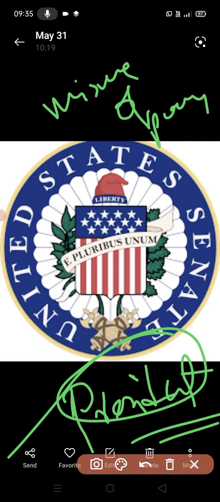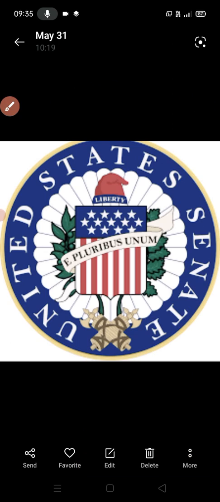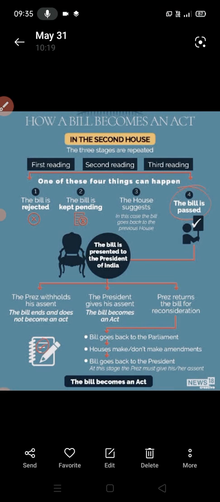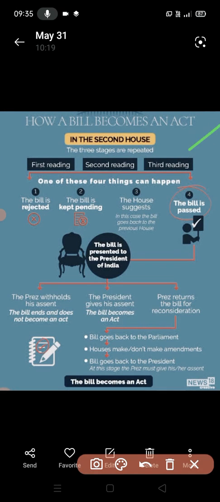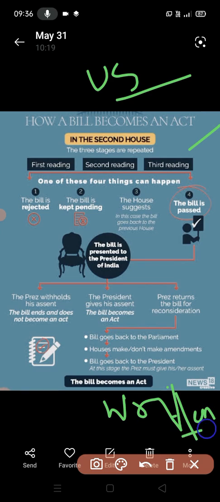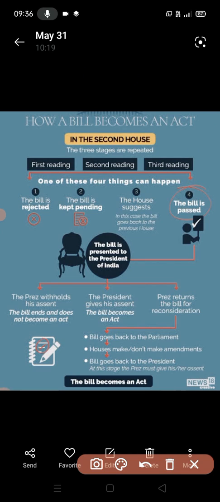Okay, now the topic is the lawmaking powers. You can see a chart given here for your understanding. Now we say the US constitution is a written constitution, so the constitution is the law of the land, it is superior, and both the houses, we know, have equal lawmaking powers.